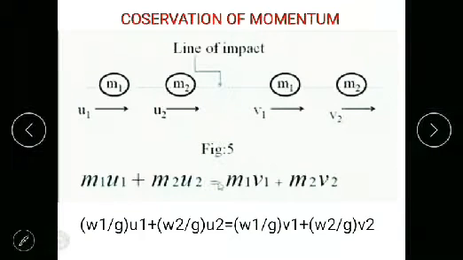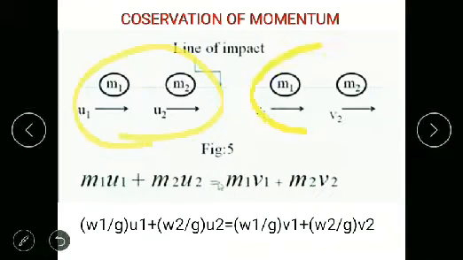The conservation of momentum. Conservation of momentum means the momentum before collision is equal to the momentum after collision. What is momentum? Momentum is the product of mass and velocity. So before collision, we have masses m1 and m2. The initial velocities of the two masses are u1 and u2.